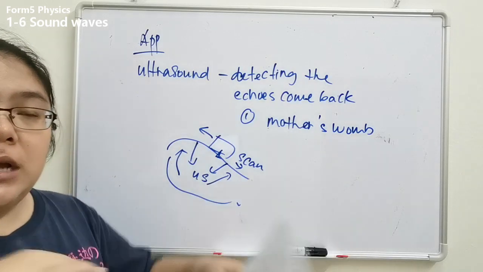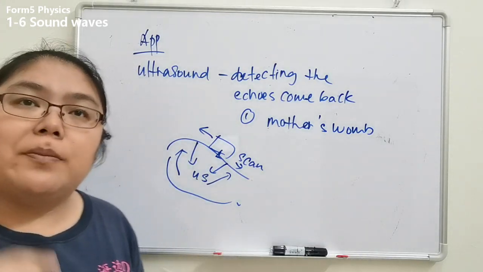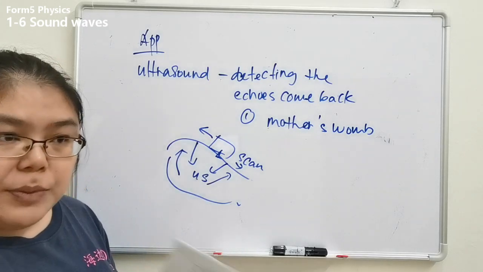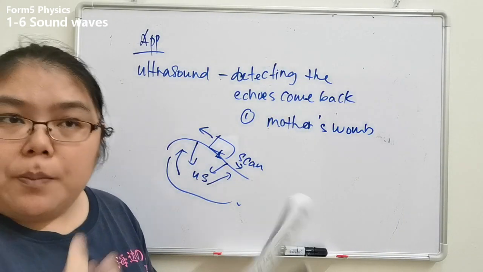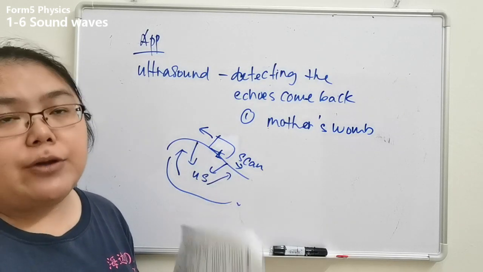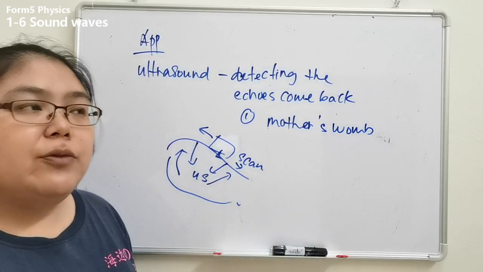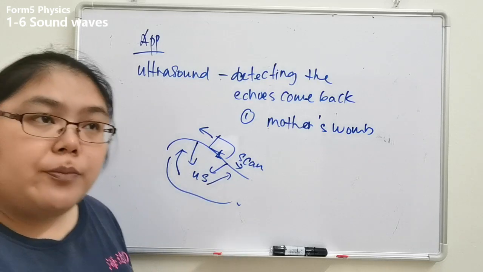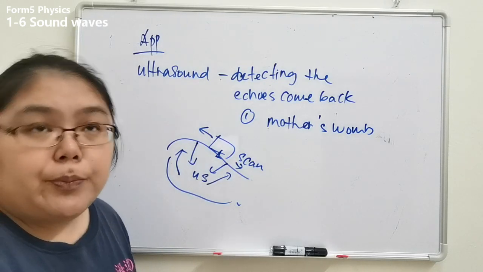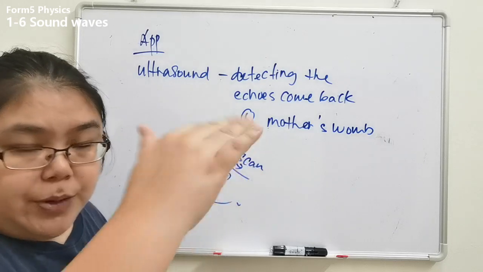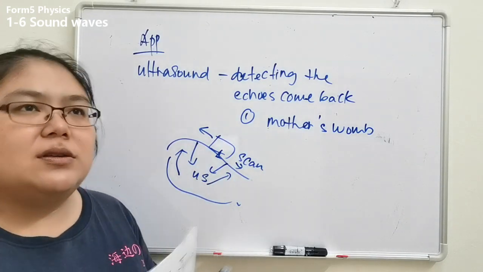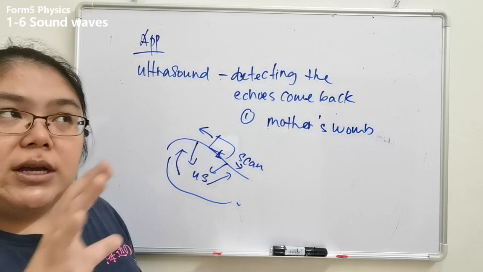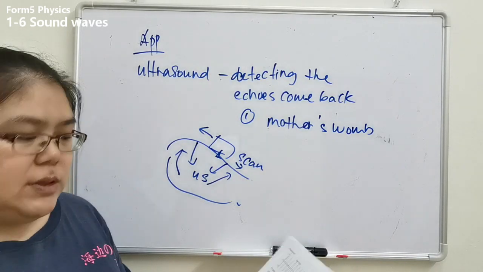Maybe the outside of the baby's body will absorb less of the sound wave, so more is reflected back. The inside of the body absorbs more, which means not much can be reflected back. So when you see the image from the computer, you find it is just a small shade. After that the color is black, and you see it not clear. So this is the condition when you want to see.